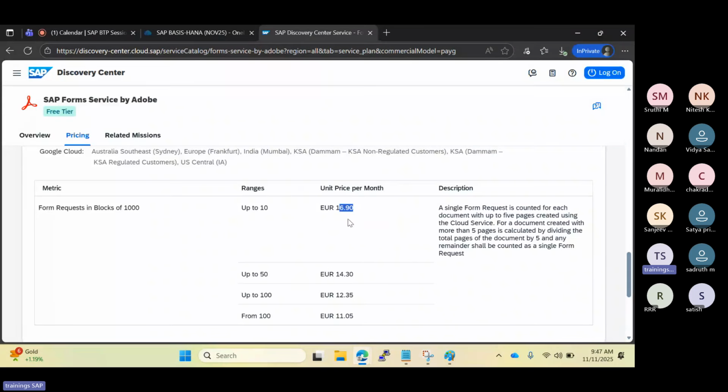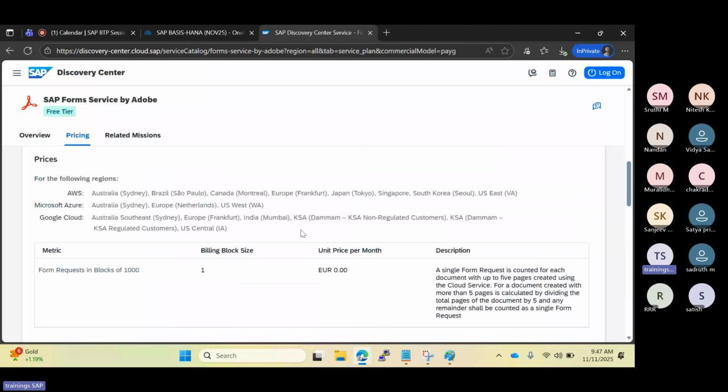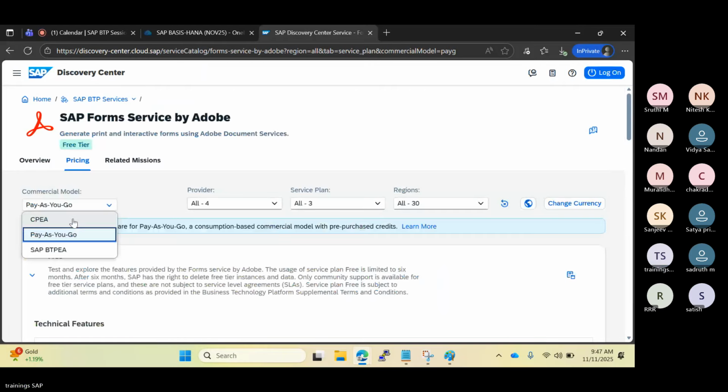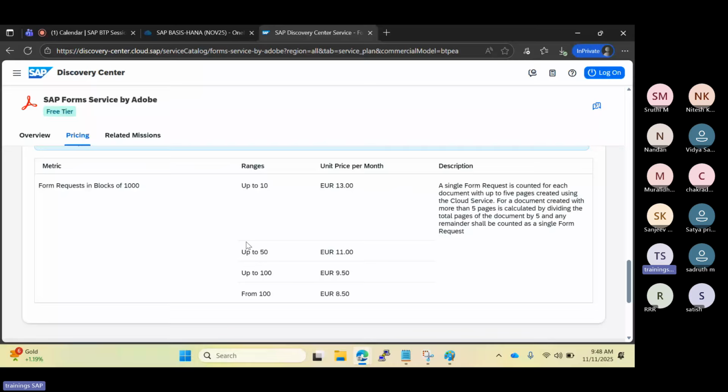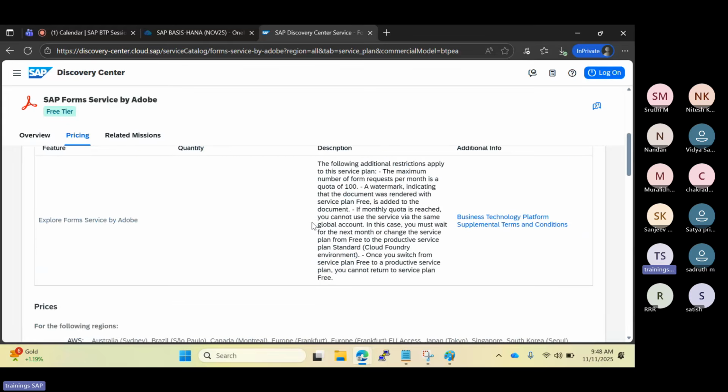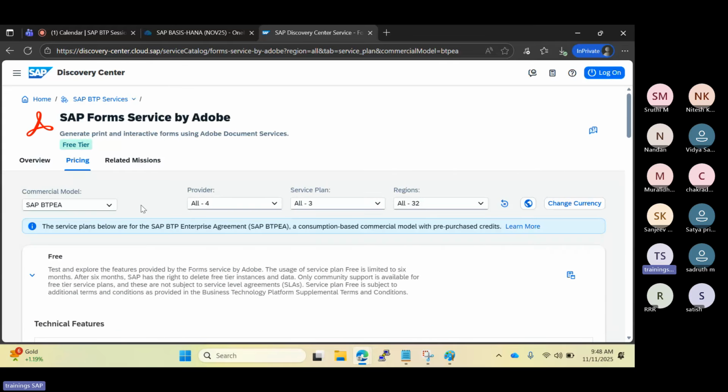Then if you go to the pay as you go model, BTPA, what is the price here? This 16 goes down to 13, so €3 got reduced. So like that, we have the pricing models. What are the types of pricing model?